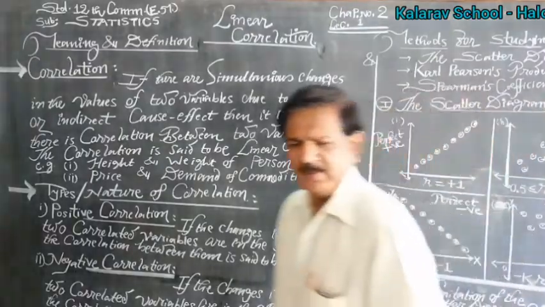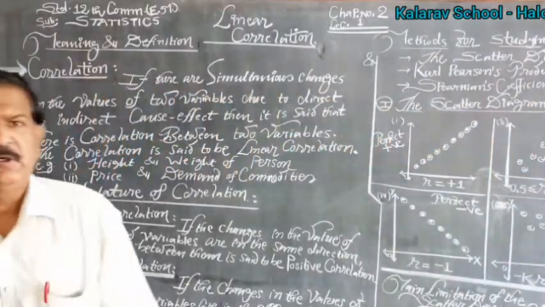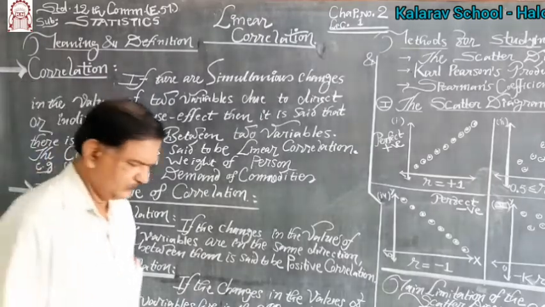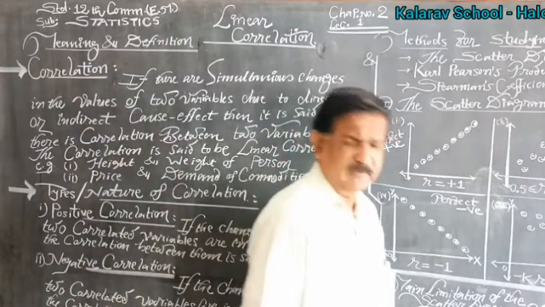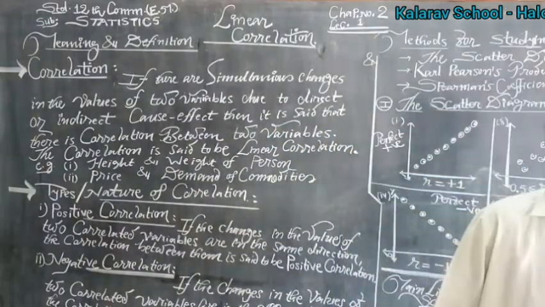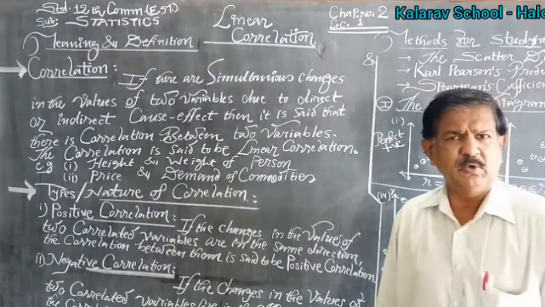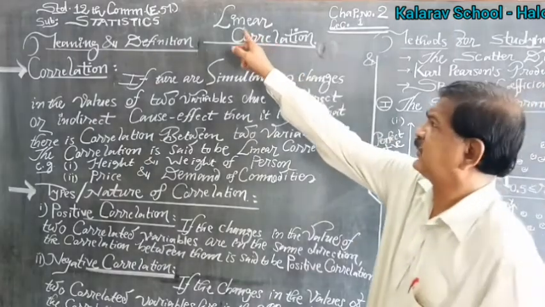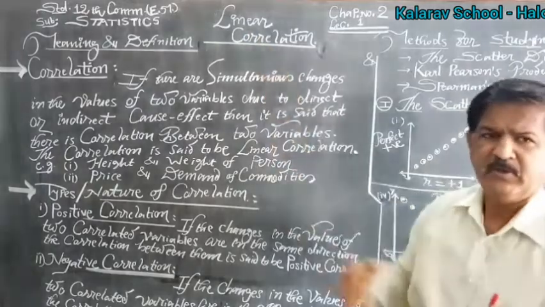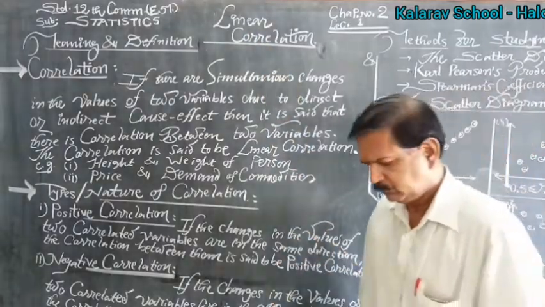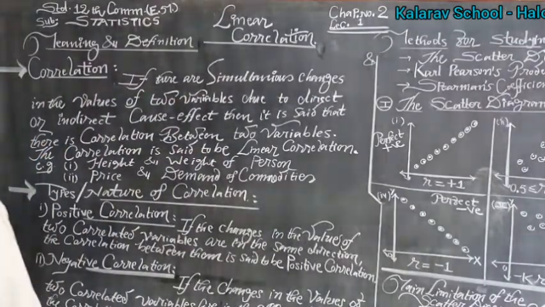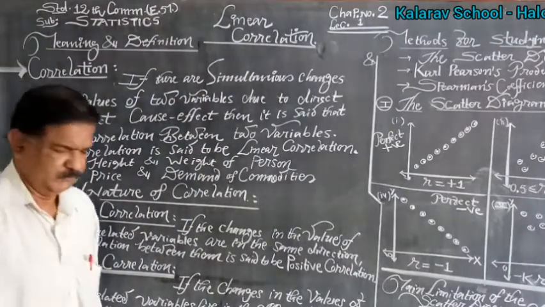Hello, good morning everybody. Last time we completed chapter number 1, that is index number. After completing index number, we are going to see chapter number 2, that is linear correlation. In statistics, chapter number 2, linear correlation. Statistics part 1. First of all, we see the meaning and definition of correlation.